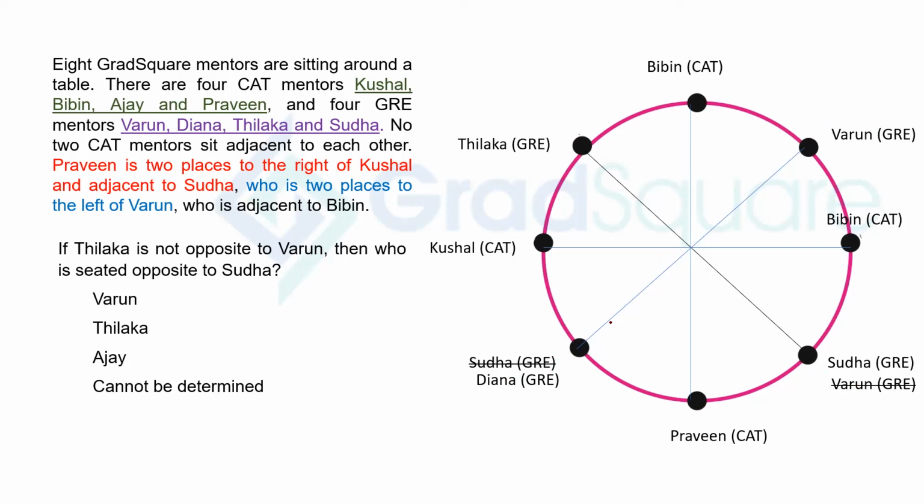Next one, we are assuming that Sudha is not here, but Sudha is here. So Sudha is here, so Varun is not here. That means Varun is here. And then we know that Tilaka is not sitting opposite to Varun. So opposite to Varun, you will have Diana here. That means Tilaka is here. So who is Sudha sitting opposite to? Sudha is sitting opposite to Tilaka. So in both cases, it's Tilaka. The answer will be Tilaka. That's about the 3 questions in this set.